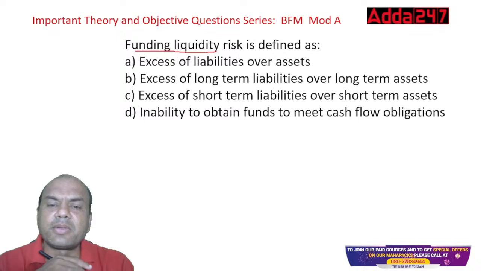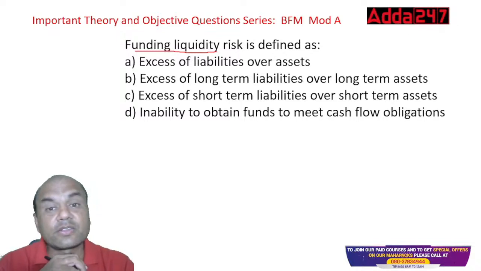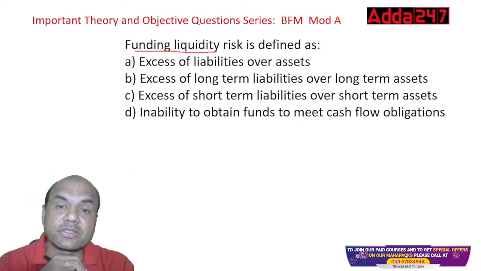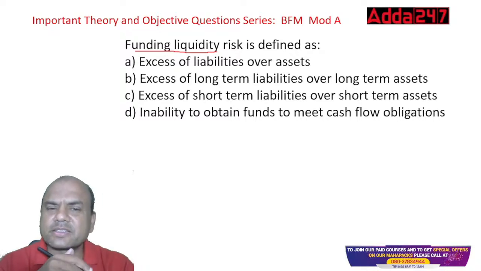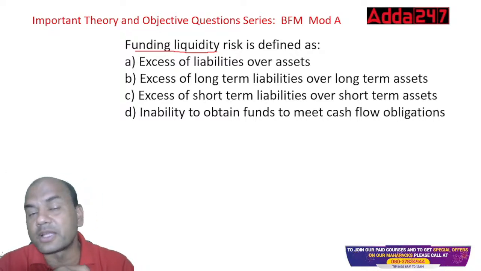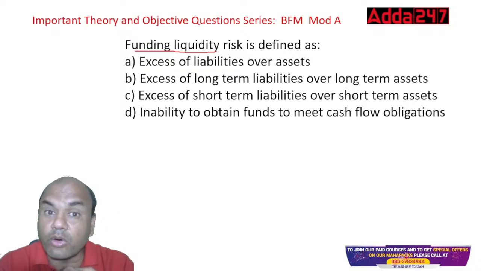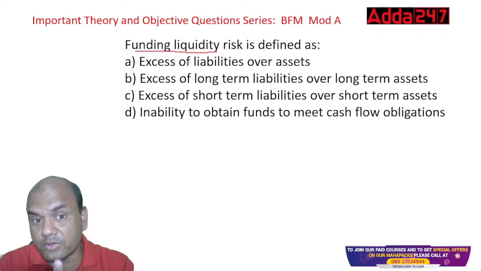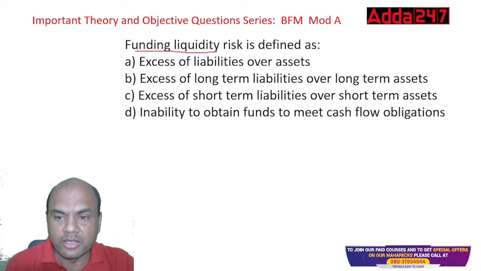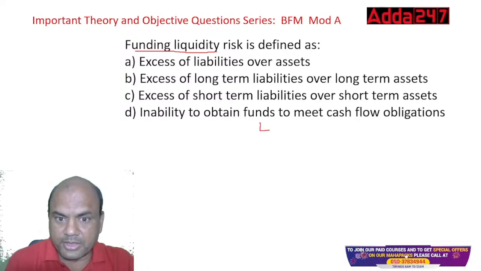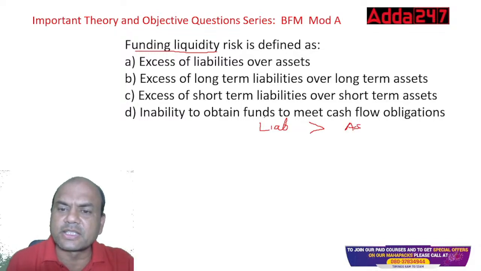Excess of long-term liabilities over long-term assets. Is this a liquidity risk? Excess of liabilities means more deposits, less loans. Obviously, that can be the answer. Similarly, B can also be the answer. Look at this. All the answers seem to be right. Liability is greater than assets here. In all the cases, logic is the same.